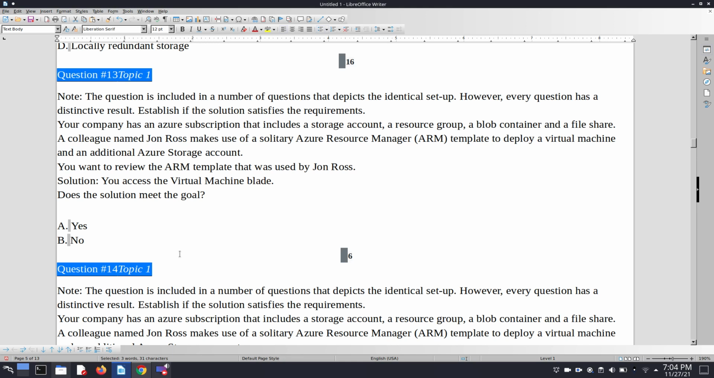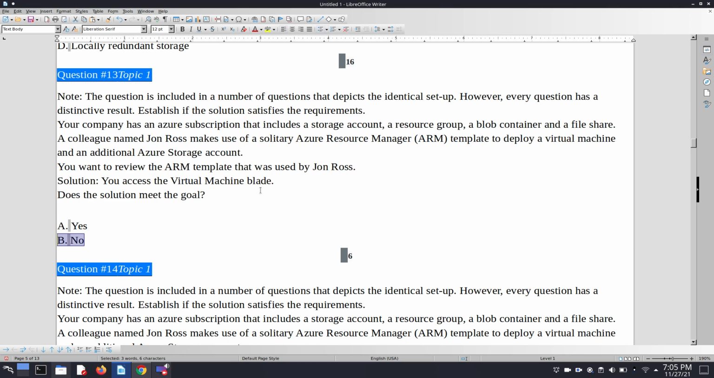So here a solution is given. You access the VM blade. Does the solution meet the goal? We can simply say no, this does not meet our goal. Why? Because if you want to review the ARM template that was used by John Ross, we have to access a different blade, not the virtual machine blade. The virtual machine blade only provides virtual machine related information, not the deployment related information.